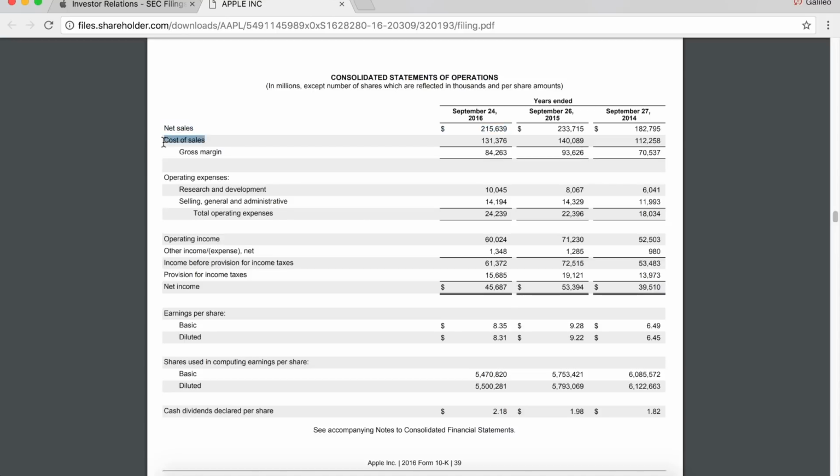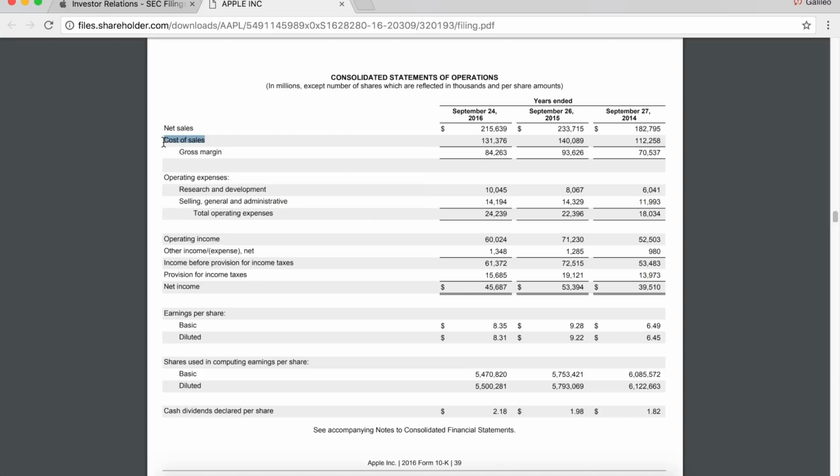Now let's drop to cost of sales. This is a very important distinction. This is the cost that it actually took to make that product. Continuing with the Apple analogy, this is the cost of the chip that goes into the phone, the glass case on the phone, the little antenna in the phone, every little piece that's actually in the phone, and then the labor required to actually assemble that phone. So this is the actual cost to produce the phone before paying employees to design it, before we have to pay rent for our main headquarters facility, before any of that. This is just the cost of the parts to build the iPhone.